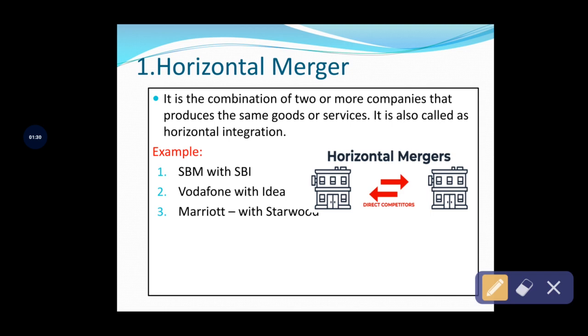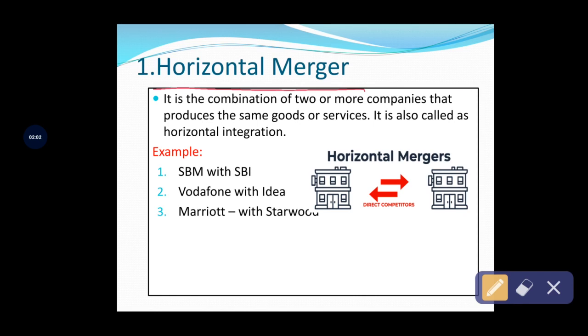To know the various forms of merger, first remember the meaning once again. Amalgamation or merger is the combining of two or more companies to form a new company. When companies form a new company, that process is called amalgamation or merger.